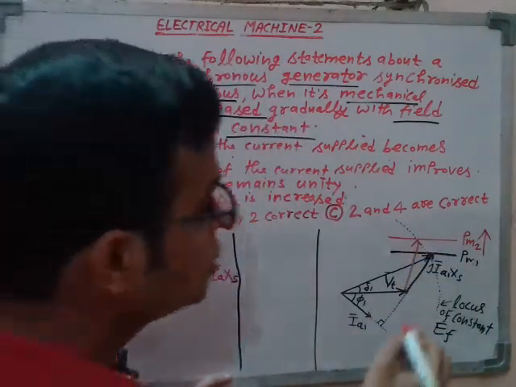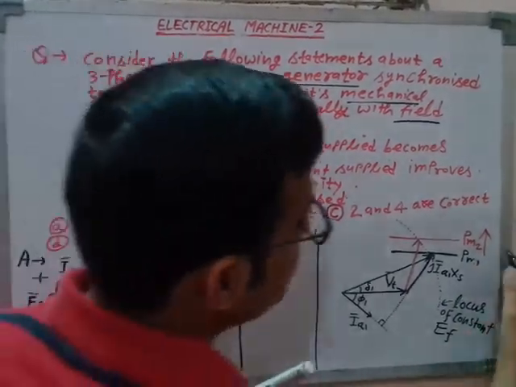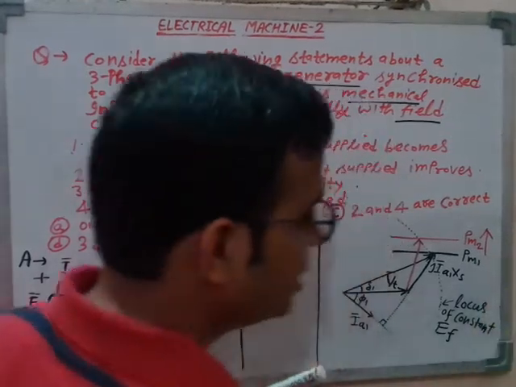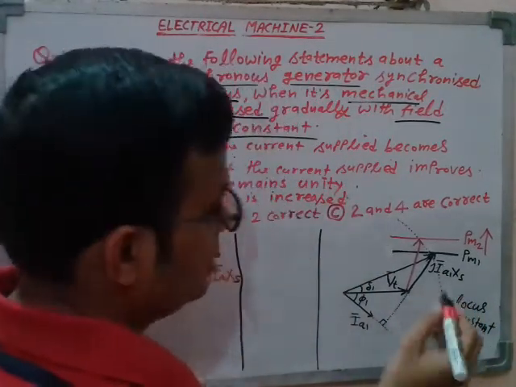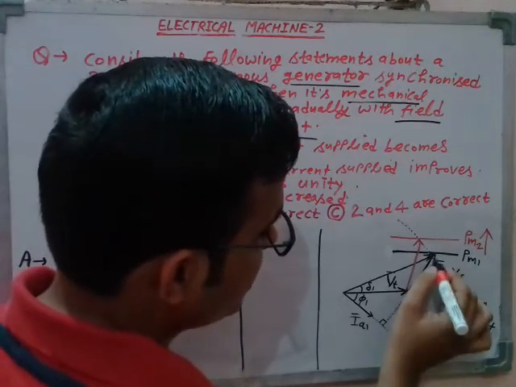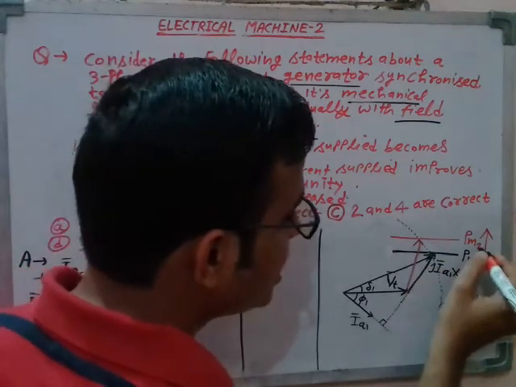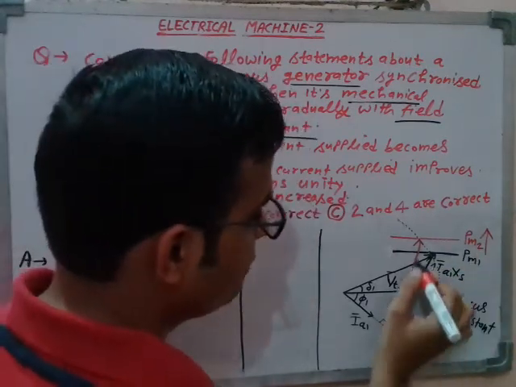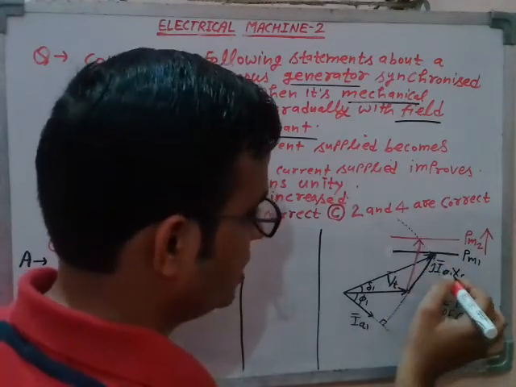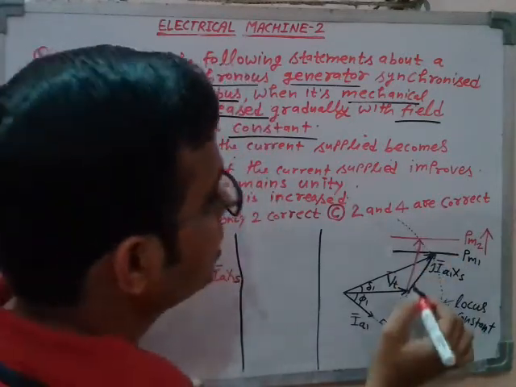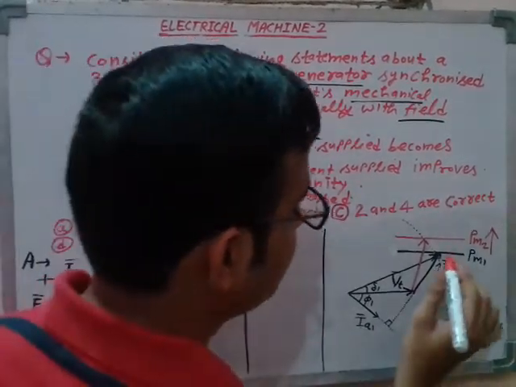When mechanical input was PM1, the corresponding armature current was IA1, represented by the length of this black phasor. Now when you increase the mechanical input, the phasor length is definitely more in comparison to the previous case. So the armature current has increased for the new mechanical input.